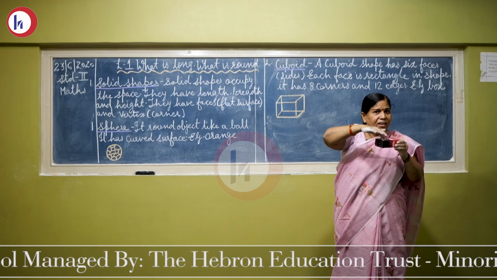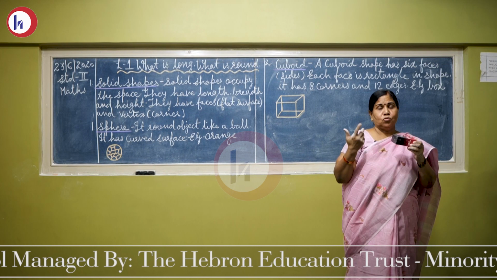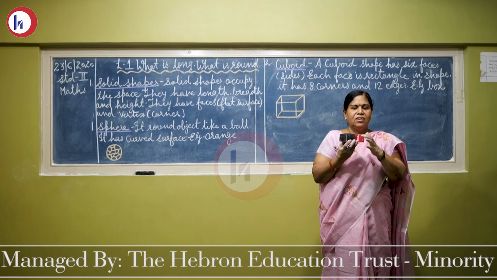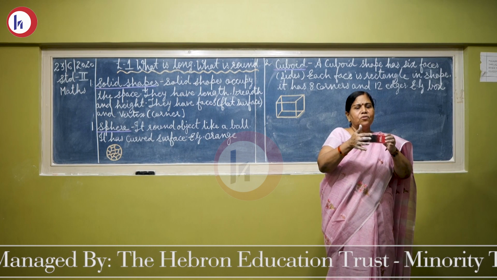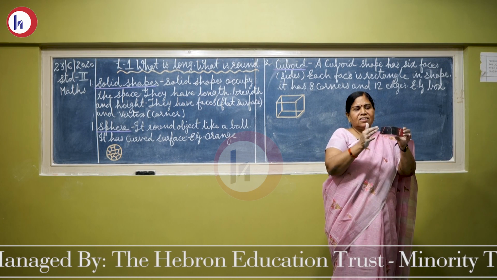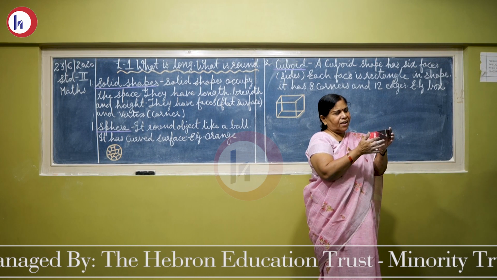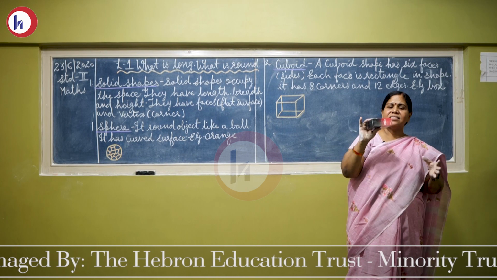Edges मतलब किनारा, जहाँ पे 2 फेस मिलते हैं. अभी इसके कितने edges हैं? चलो काउंट करते हैं. So let us count. Now this is 1 edge, this is 2, this is 3, this is 4, this is 5, this is 6, this is 7, this is 8, 9, 10, 11 and 12. It has got 12 edges. Let us count again.